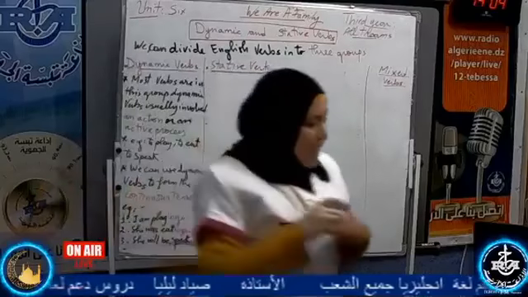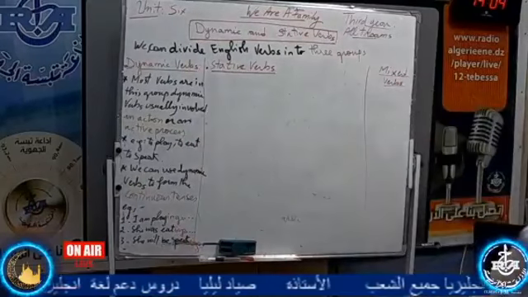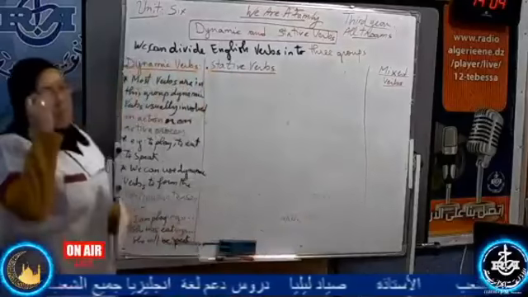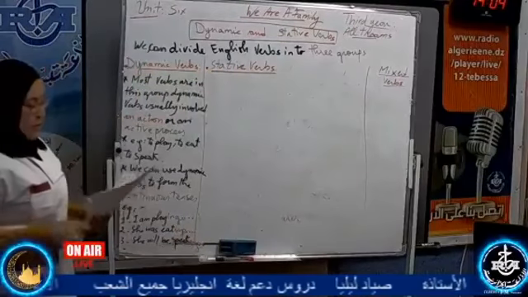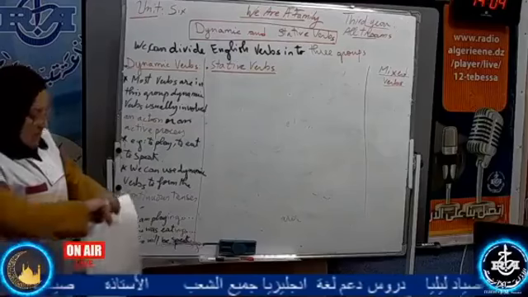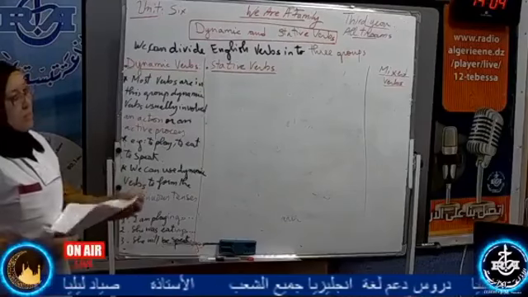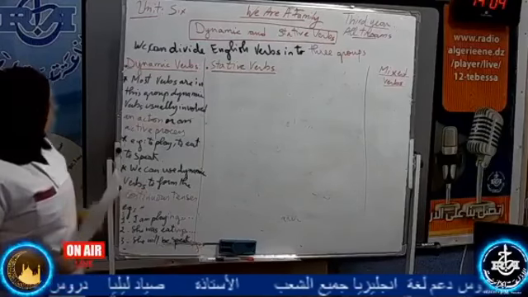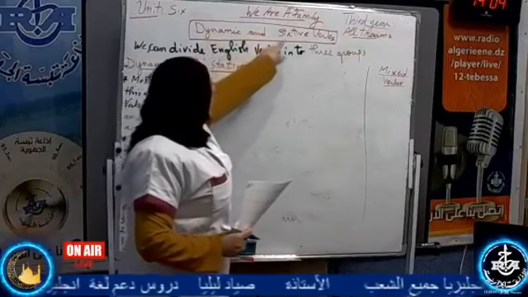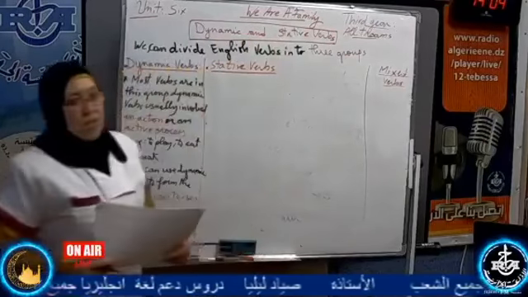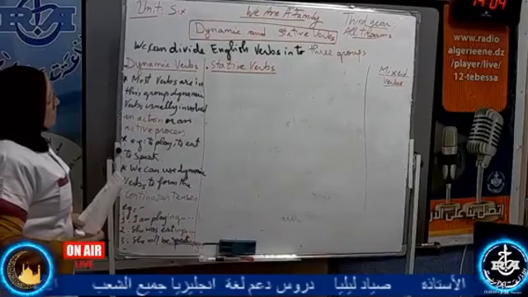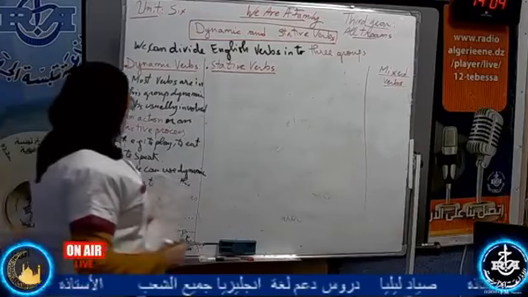Now, try to prepare your copybooks and your pens. You are going to write with me some grammar rules about dynamic and stative verbs. Maybe you have heard about these dynamic and stative verbs. Now, the lesson is easy.